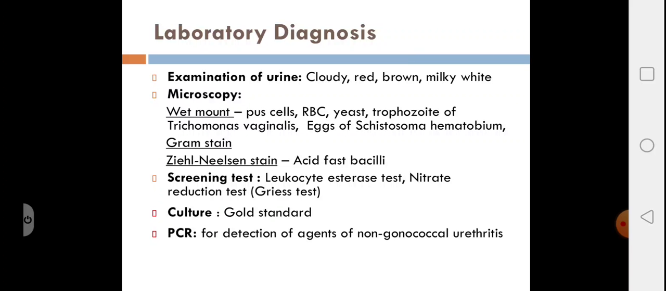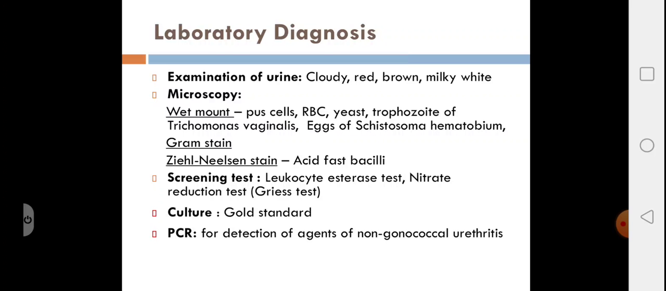Looking to the laboratory diagnosis, first you have to do examination of the urine. What is its color? Is it cloudy? Cloudy urine indicates towards urinary tract infection. Is it red? Usually seen due to hematuria in tuberculosis. Is it brown in color, which indicates intravascular hemolysis, one of the causes being black water fever? Is it milky white, which happens in filariasis, Bancroftian filariasis?